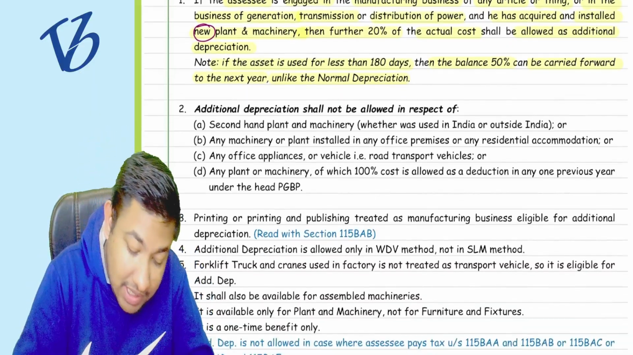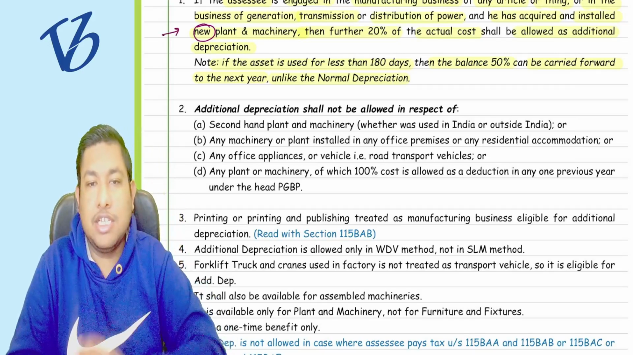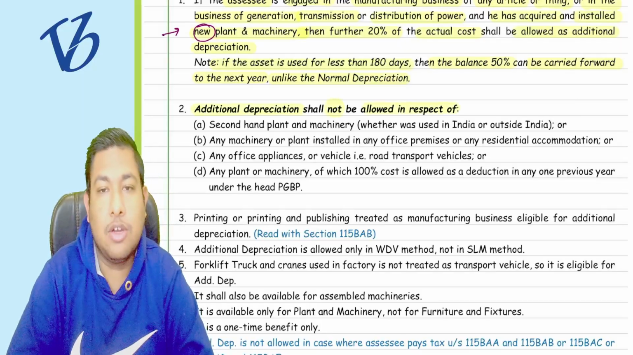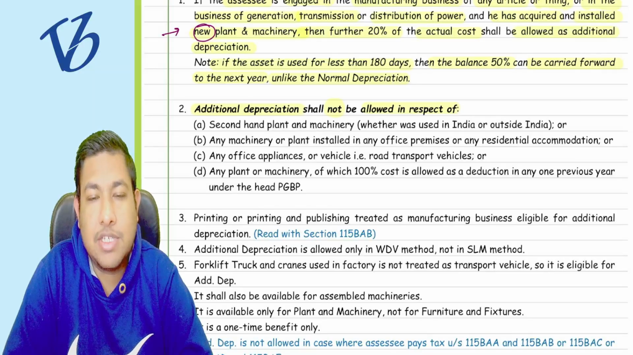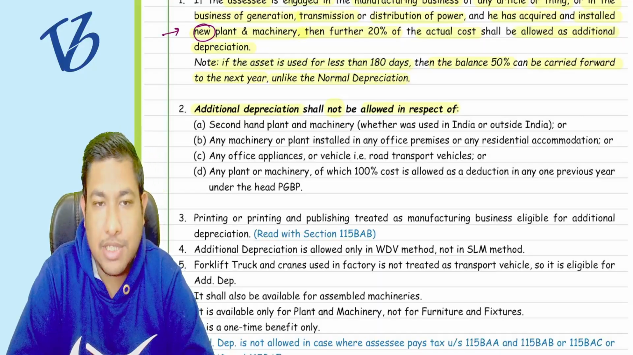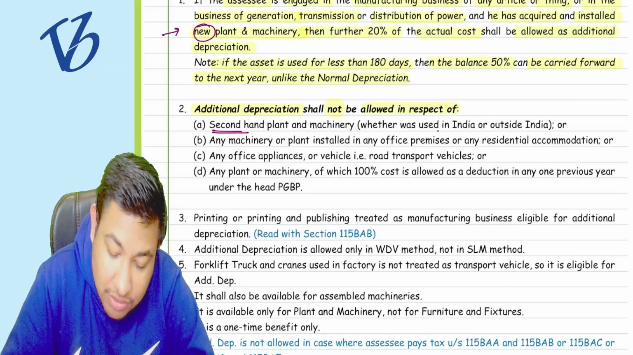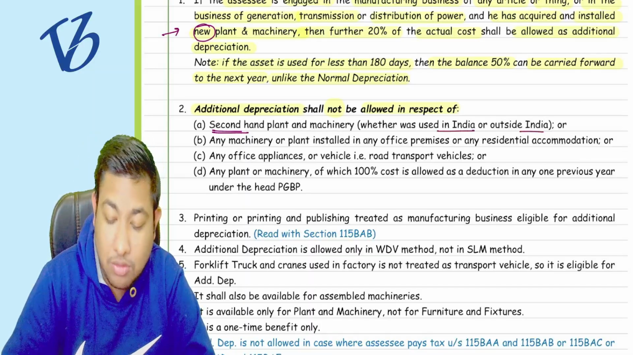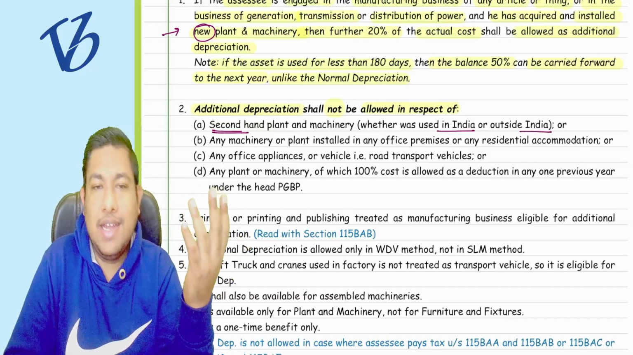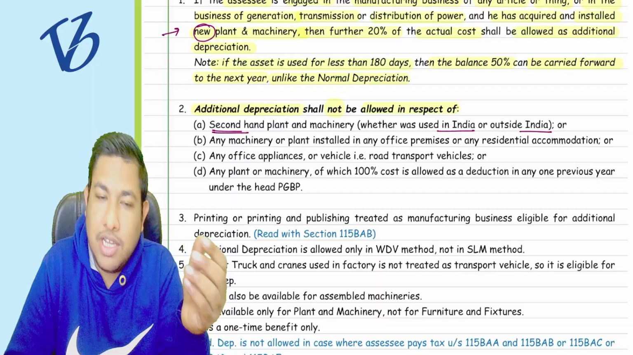Now when we are saying that you must purchase new plant and machinery, there are certain conditions when the additional depreciation shall not be allowed. We want you to purchase new plant and machinery, but if you are purchasing second-hand plant and machinery, whether it was already used in India or outside India, it is not allowed. You may say, sir, it was not used in India, we used it outside India, and now in India it is like first hand. No, it is second hand, it is already used.